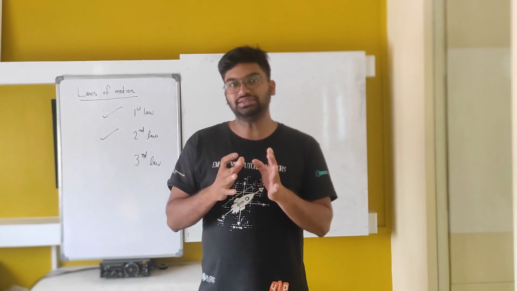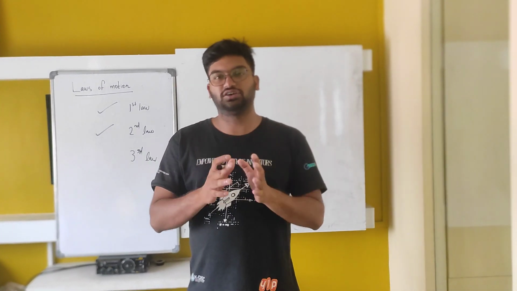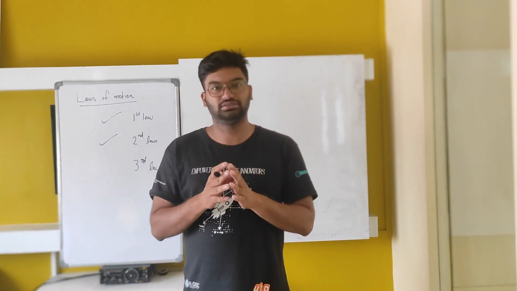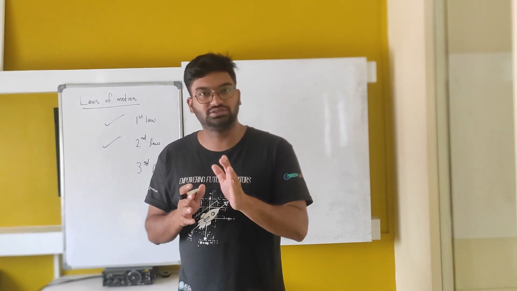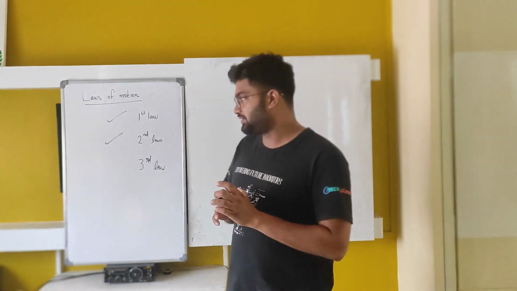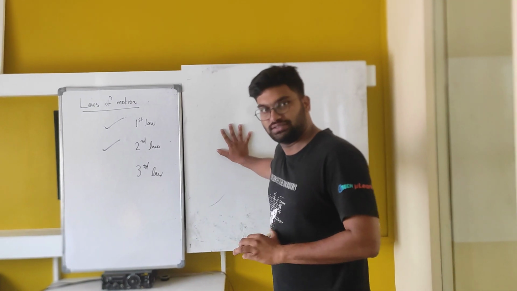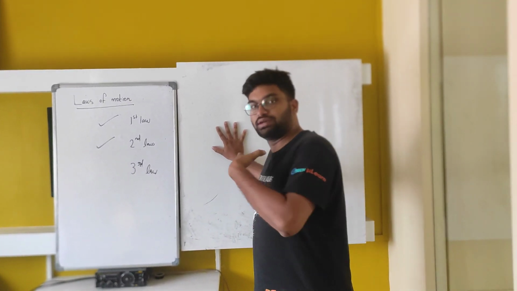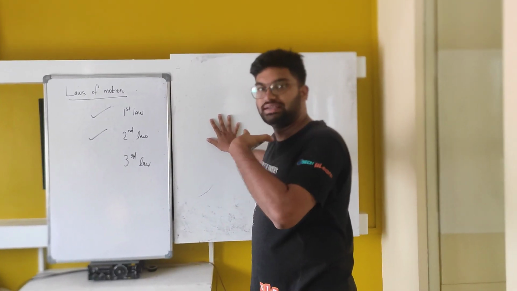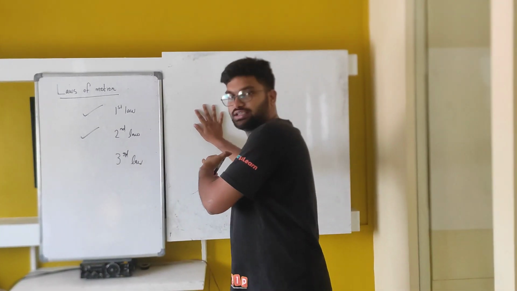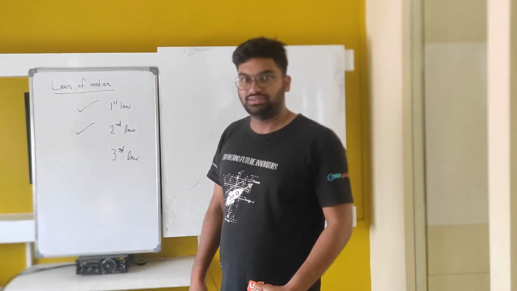So that is exactly Newton's third law of motion. For every action, there will be an equal and opposite reaction. So if I push the board like this, why am I not penetrating and going inside the wall? Because the wall is pushing me back.